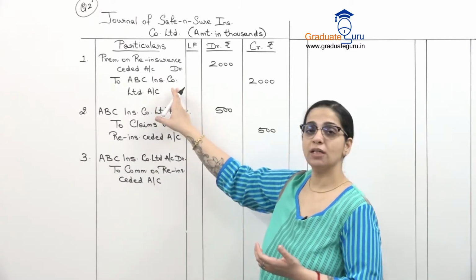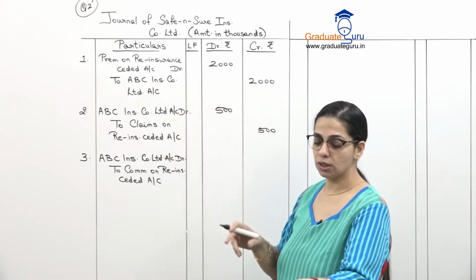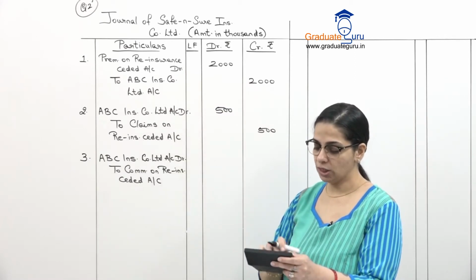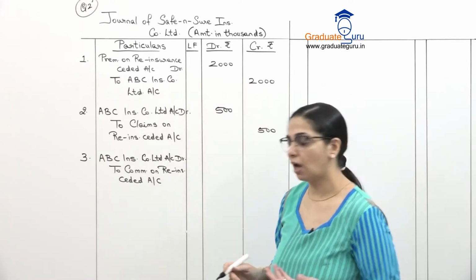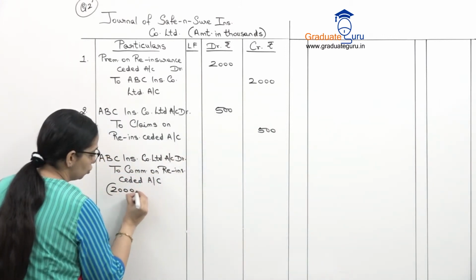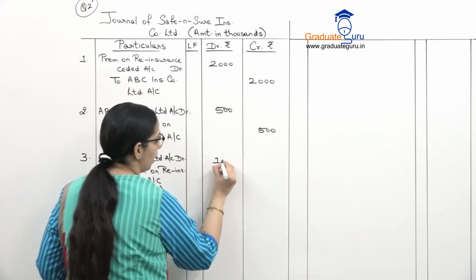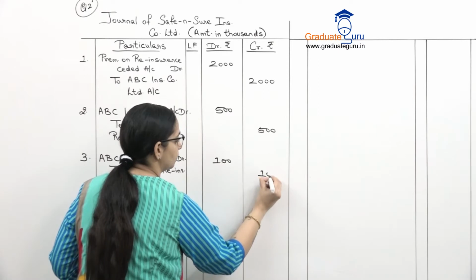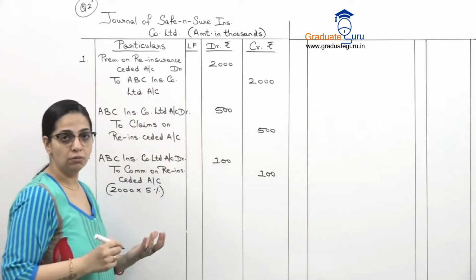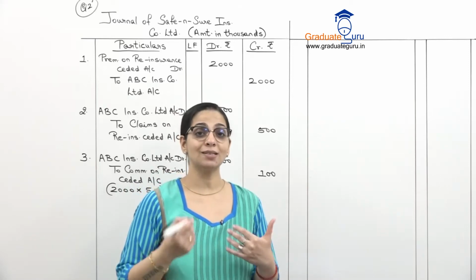So obviously we will see the premium on reinsurance ceded. So this was 2,000,000. So 5% of that, which will be 100,000. So you can write your working over here. 2,000 into 5%, which is 100. Being commission receivable.